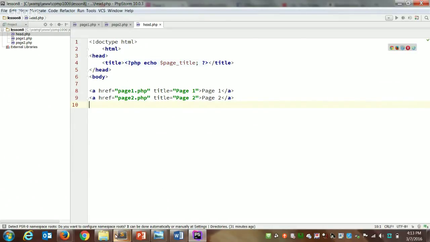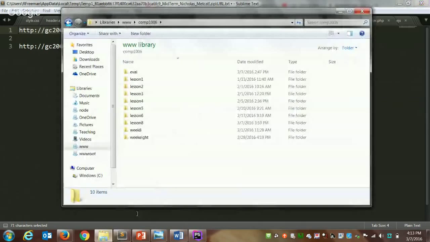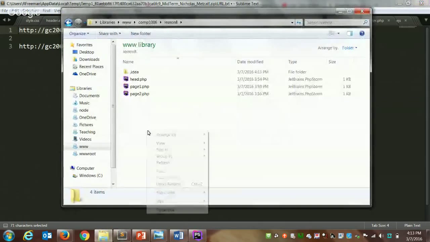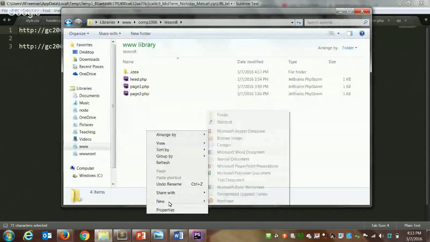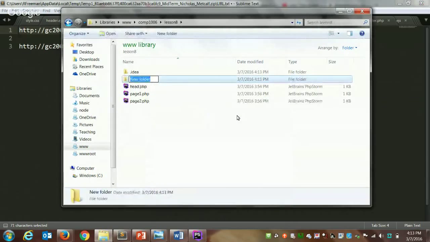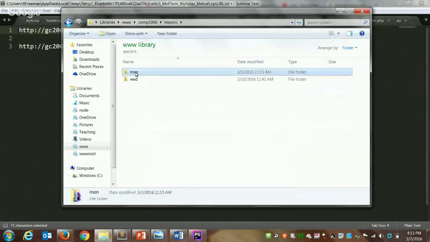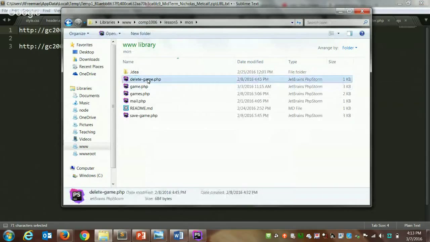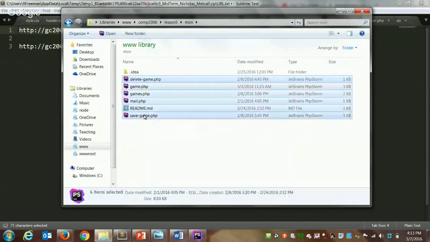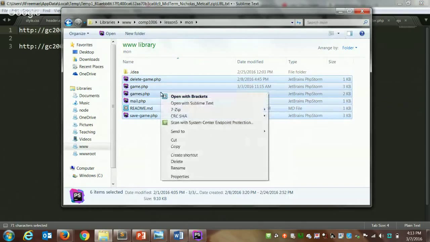Okay. So I guess I should have created a Monday folder for today. What I'm going to do now is grab my files from lesson 5. So I have all of my game files plus the README that I put up on GitHub.